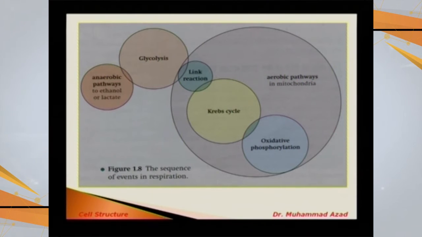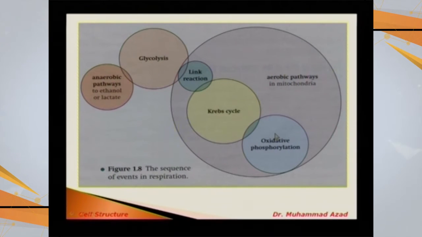In the Krebs cycle, only one ATP molecule per cycle is produced, with very little energy, but most of the energy is given in the form of reduced NAD and reduced FAD. These NAD and FAD are given to the cristae of mitochondria for oxidative phosphorylation, and all of these are converted into ATP through this process of oxidative phosphorylation, or the electron transport chain.